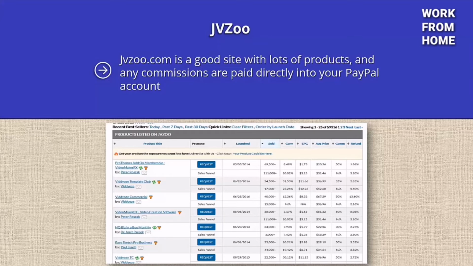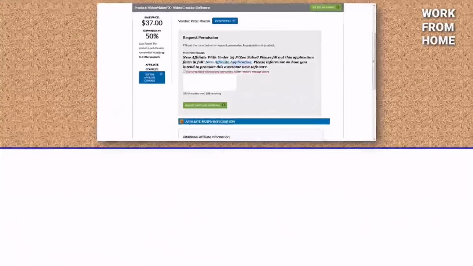From here, you can see that it pays 50% commission on a sale price of $37. You can view the sales page, and the vendor has requested that you contact them seeking approval to be an affiliate. You will not always get accepted. When you make an application, explain that you have an existing list of X subscribers and are regularly building this list. Most of the vendors will approve you on this basis.